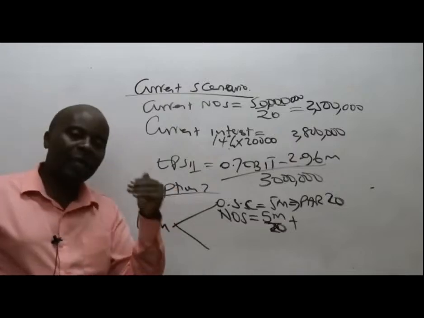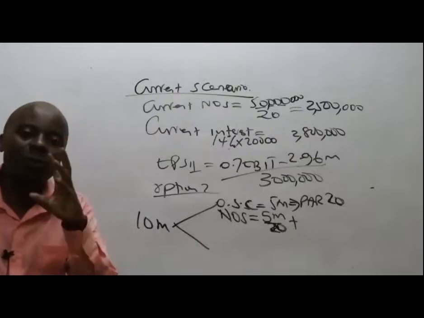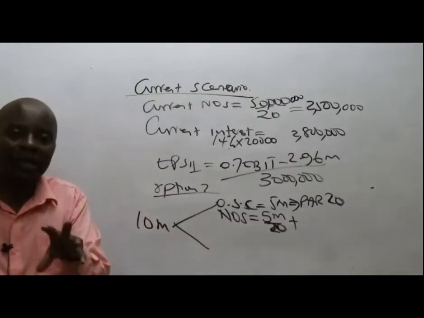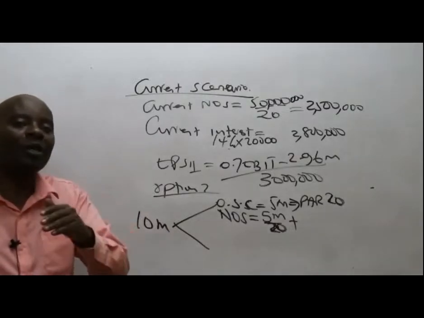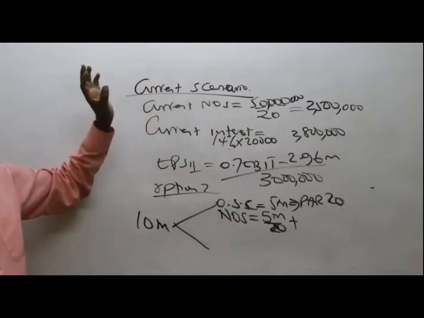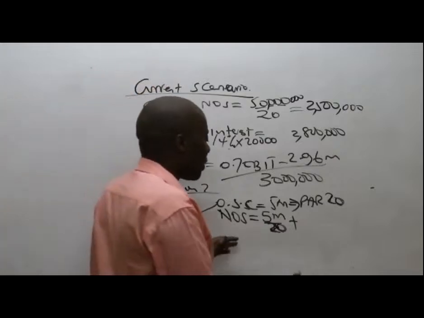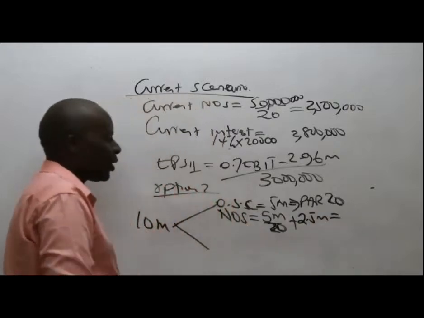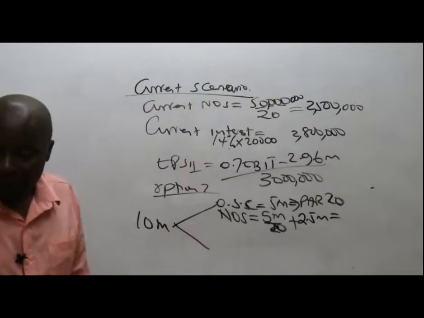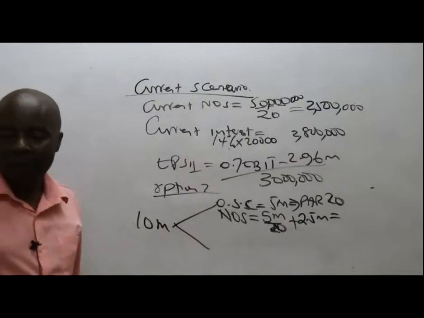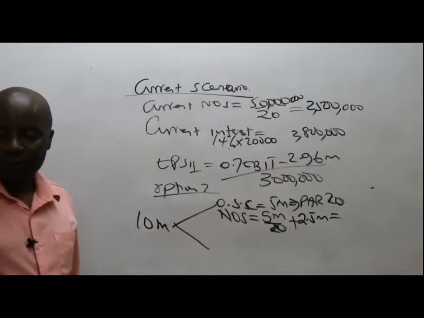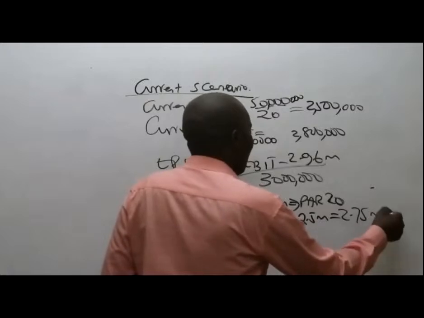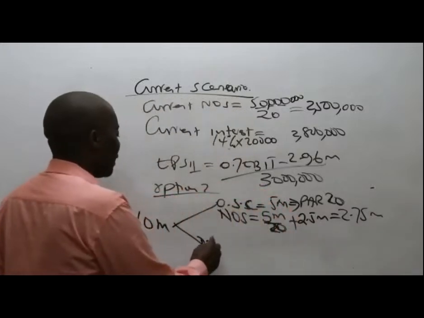Please don't pick the number of shares we had in option 1. These options are mutually exclusive. So I'm through with option 1. Anytime I'm making reference to any old information, I'll make reference to the very old information that we had up there. So the total number of ordinary shares will be this 5 million plus the 2.5 million. Could you kindly give me the total number of ordinary shares that we have right now? 2.75 million. Thank you.